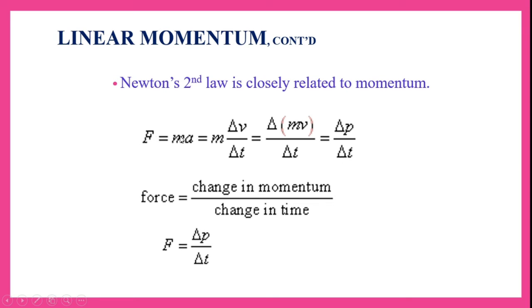That means force is equal to rate of change of momentum, or force is equal to change in momentum by change in time. Change in momentum is represented by delta p, change in time is represented by delta t.